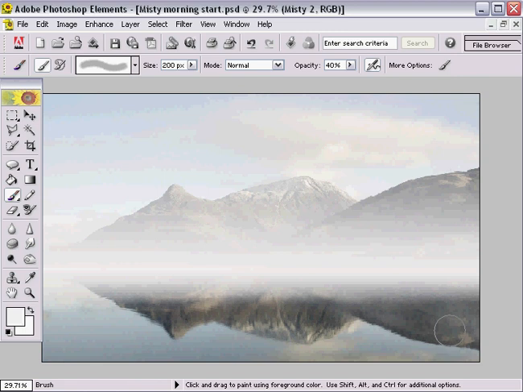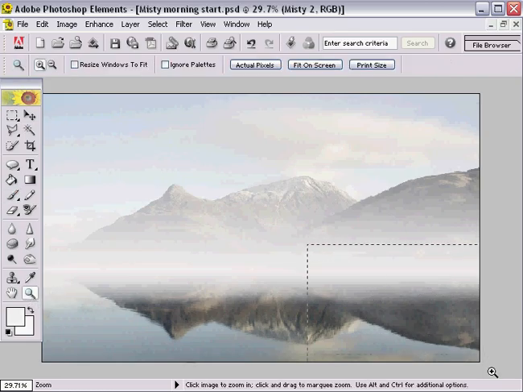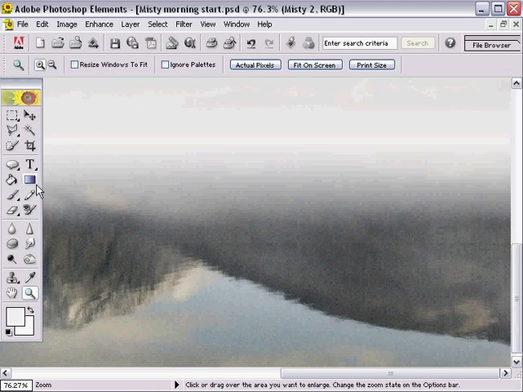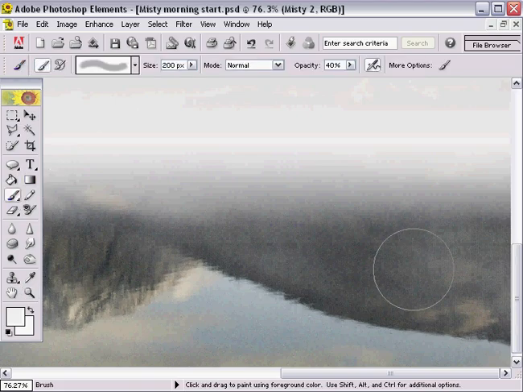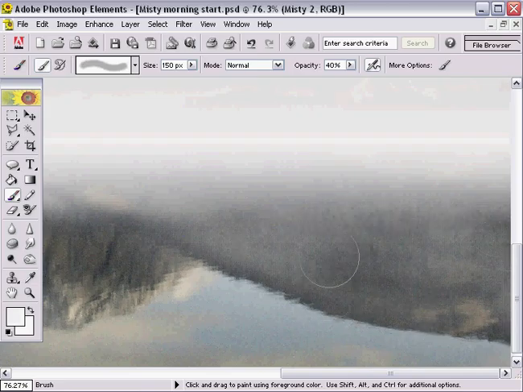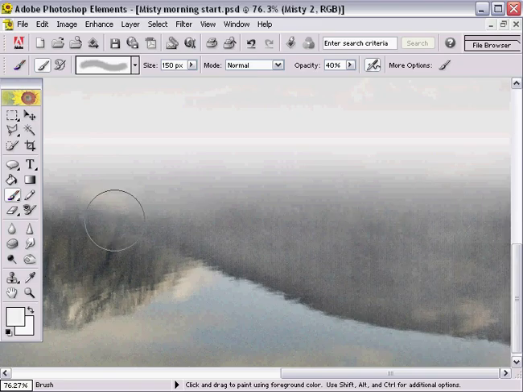And it's best if we do this enlarged. We shouldn't really be working on this image at the size you can see on screen. So let's go back to the zoom tool and zoom in really large on that area. Then go back to select our brush. We can even adjust the brush size a little bit, and we can start to paint in a little bit more mist down here. And of course mist does seem to float about in a landscape, so if we get it a little bit on the patchy side, probably it's not going to hurt too much at all.